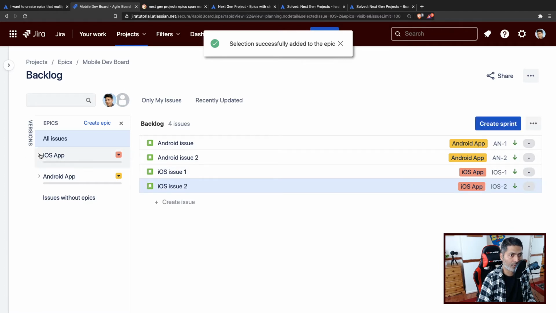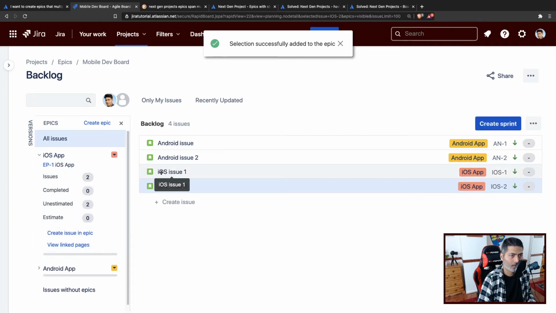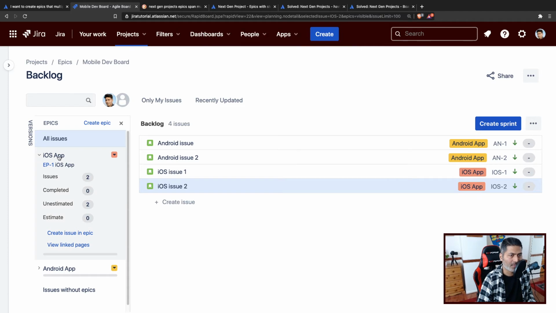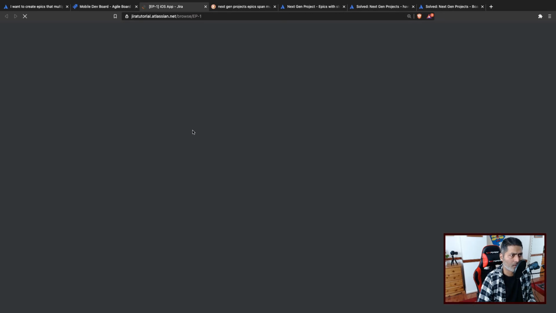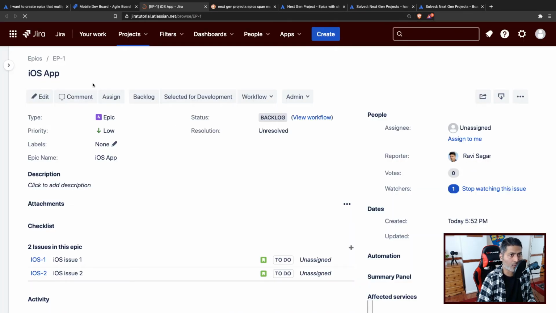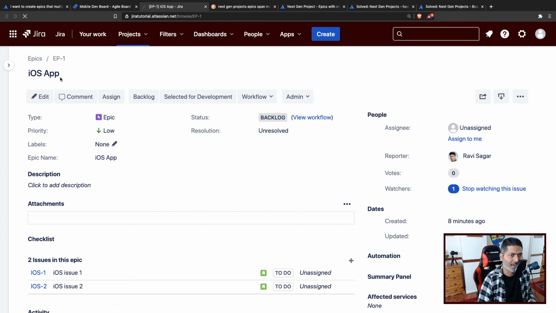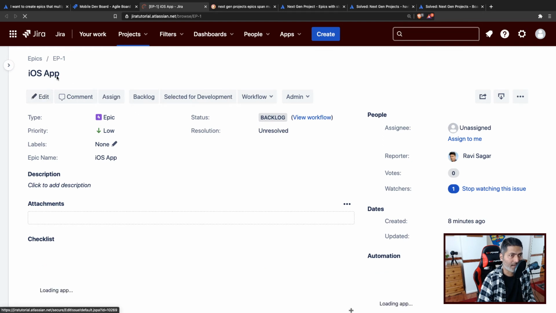If you now look at these epics, of course, the epic names are probably not right. This is just an example, but you can have one epic that can store issues from n number of projects. So let us rename this epic to something else. I think that will make sense. Let us say you're working on some platform APIs, which is common for both Android and iOS.